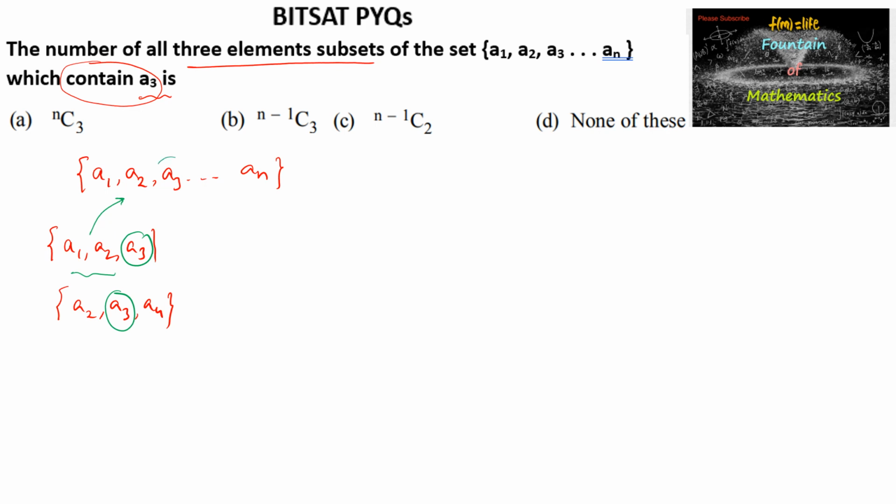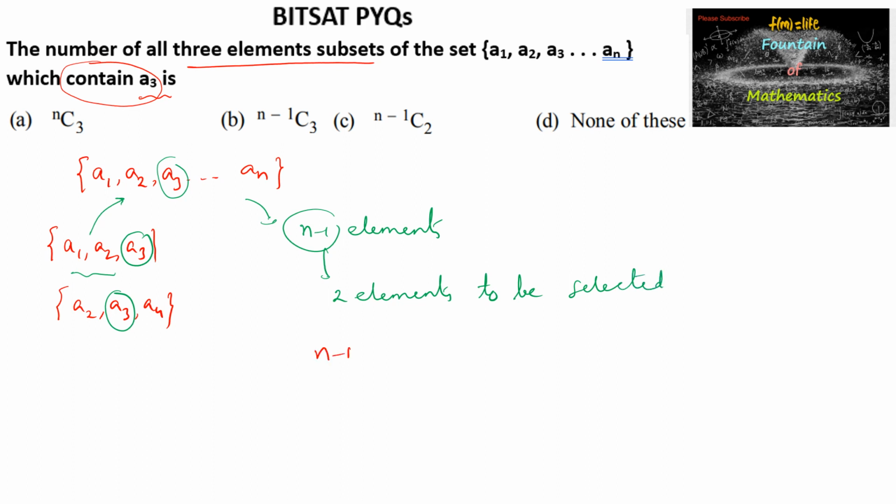So when A3 is selected, the remaining elements are n minus 1. Now among these n minus 1 elements, we want only 2 elements to be selected. So that can be taken as n minus 1 C2. So n minus 1 C2 will be the answer, which is our option C.